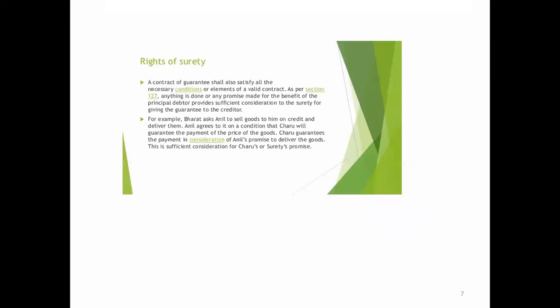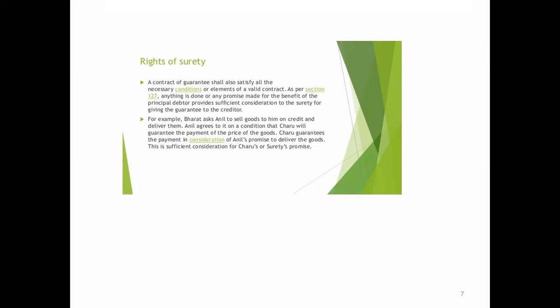Next one, rights of surety. A contract of guarantee shall also satisfy all the necessary conditions or elements of a valid contract. As per section 127, anything done or any promise made for the benefit of the principal debtor provides sufficient consideration to the surety giving the guarantee to the creditor.